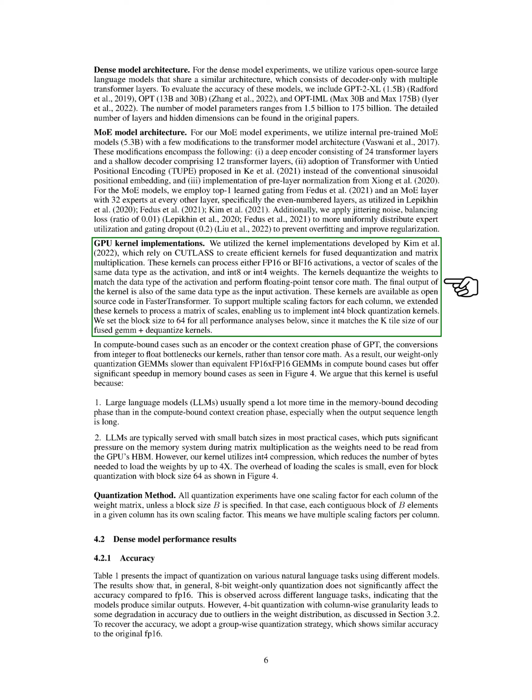We used the kernel implementations developed by CUTLASS to create efficient kernels for fused dequantization and matrix multiplication. These kernels can process either FP16 or BF16 activations, a vector of scales of the same data type as the activation, and int8 or int4 weights. The kernels dequantize the weights to match the data type of the activation and perform floating point tensor core math. The final output of the kernel is also of the same data type as the input activation.